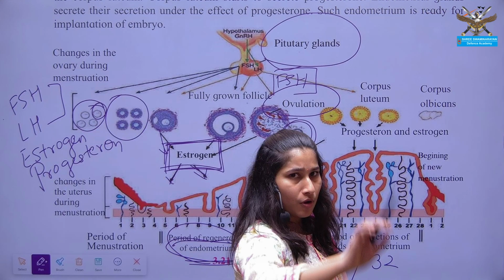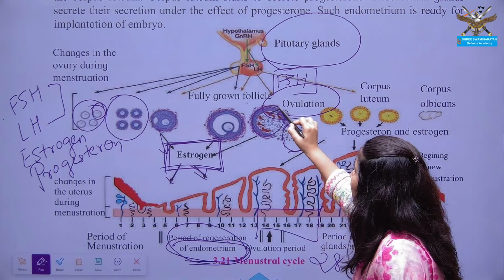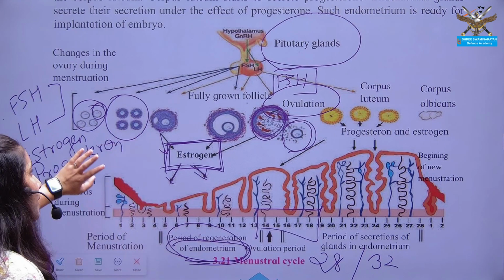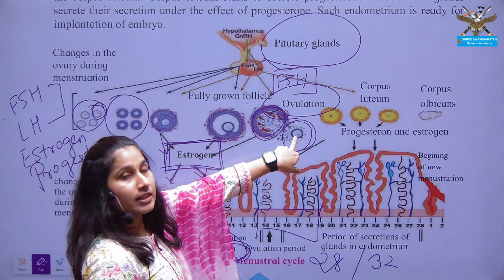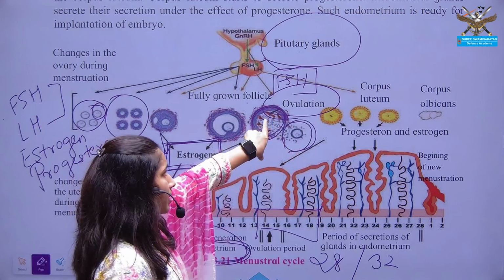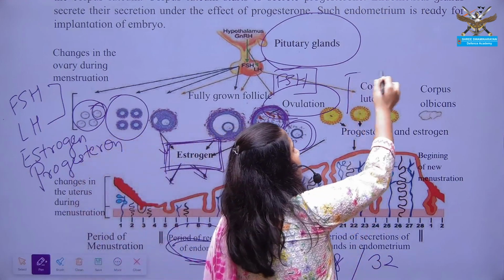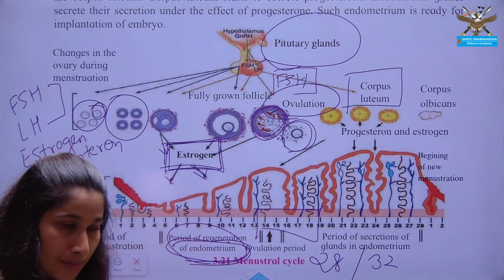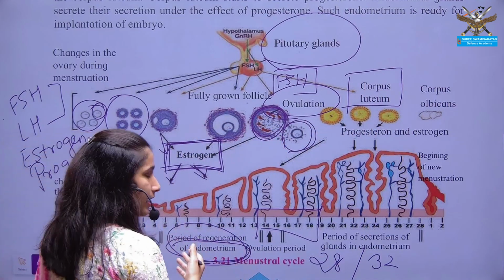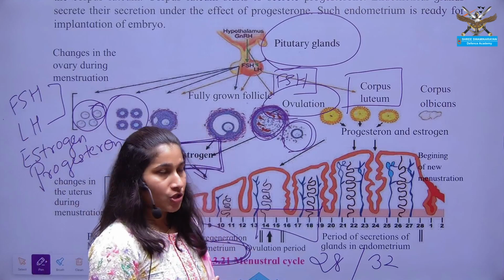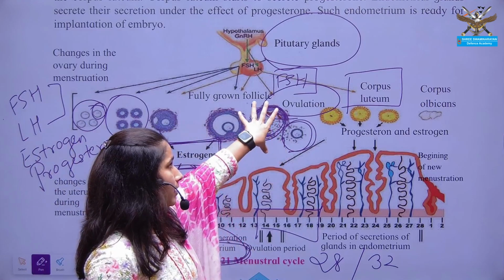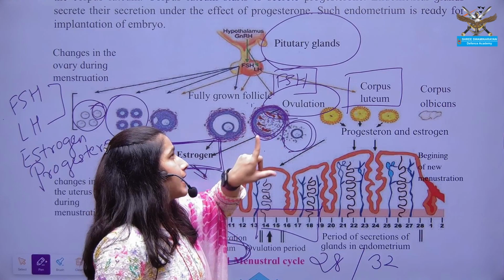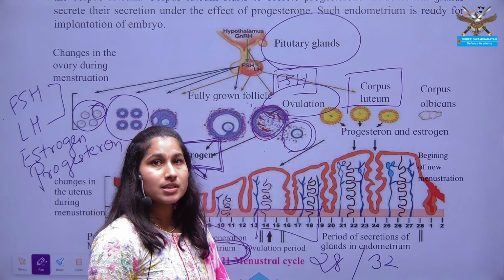Whatever remaining material of the follicle is there after the release of the ovum is known as corpus luteum. The material remaining behind after release of the mature egg from the follicle is now known as corpus luteum.